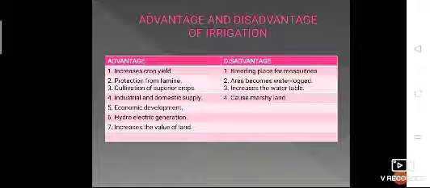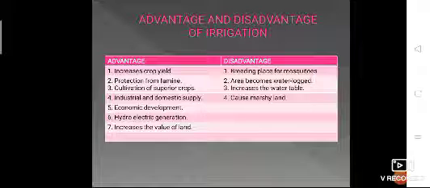Fourth advantage is that water can be utilized. The stored water can be utilized for industrial and domestic supply. Okay. Fifth point is if cash crops or superior crops are grown, then it leads to the economic development of the country.